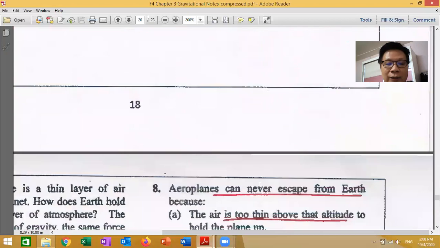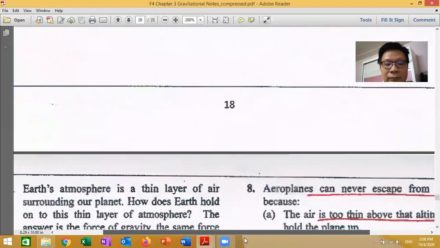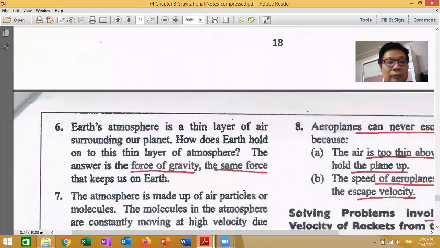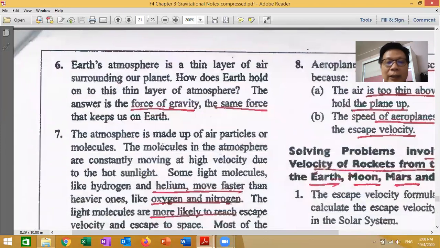Next. Number 6 here. Earth's atmosphere is a thin layer of air surrounding our planet. We have air surrounding us, right? How does Earth hold on to this thin layer of atmosphere?